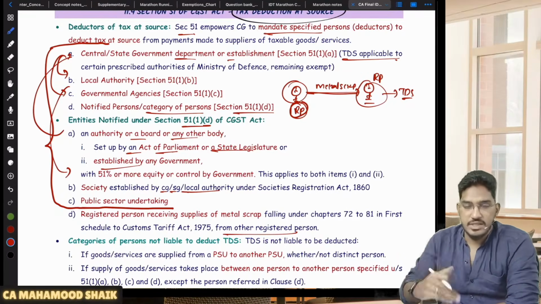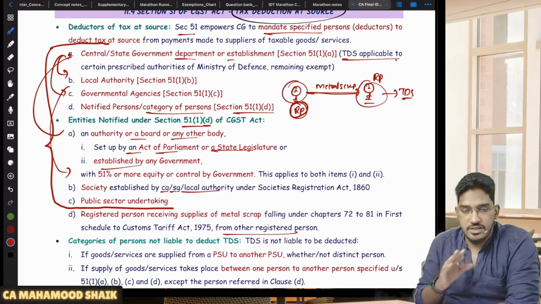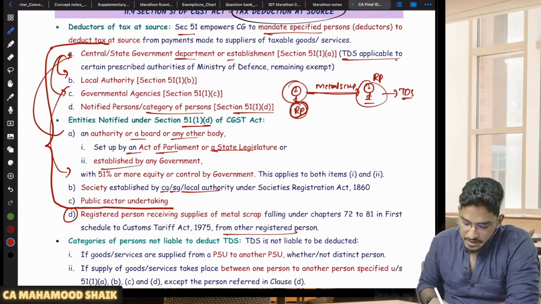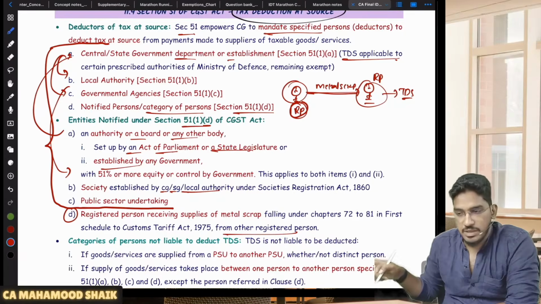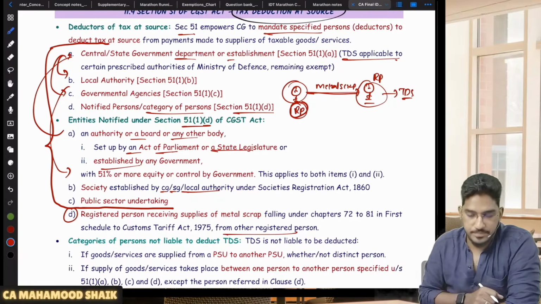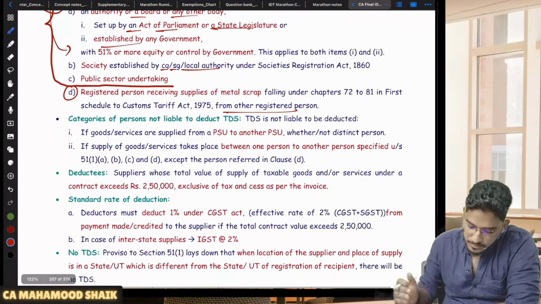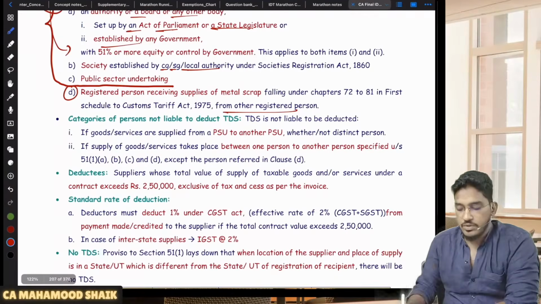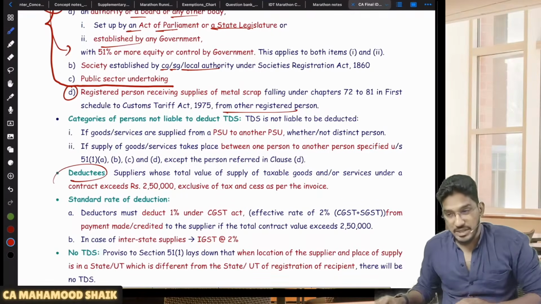Among these entities only, if the supply is happening, then TDS is not required to be deducted. However, if a registered person is receiving supplies of metal scrap, then TDS will become applicable. Okay, right, so we have seen who the notified persons are. Now let us see the limit.